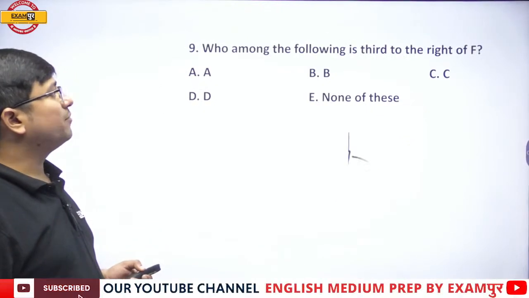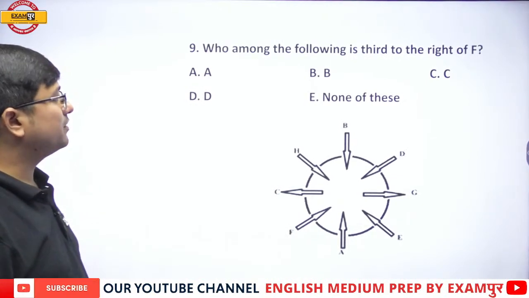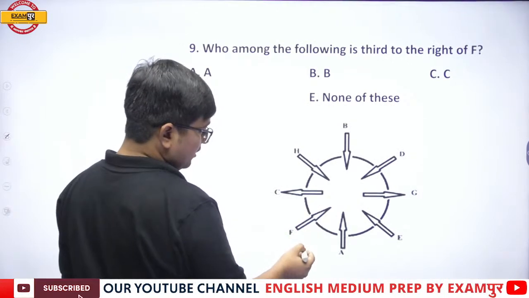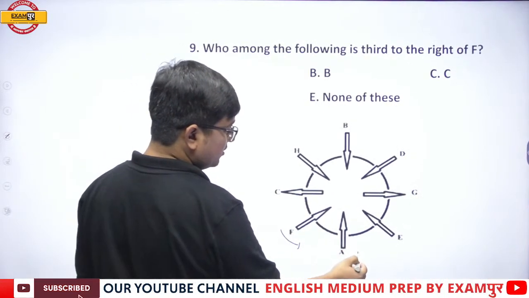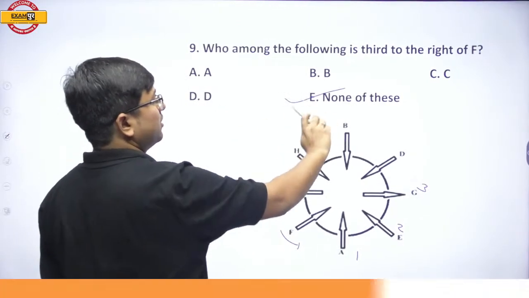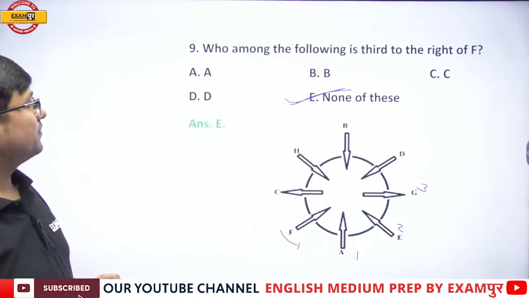Alright. Now, who among the following is third to the right of F? F is over here facing inward, and its third right is 1, 2, and 3. It's G. Not given in the options, so none of these. Alright, everyone.